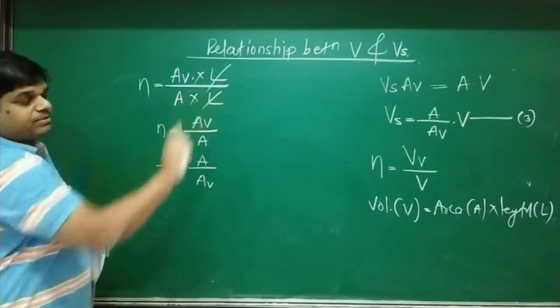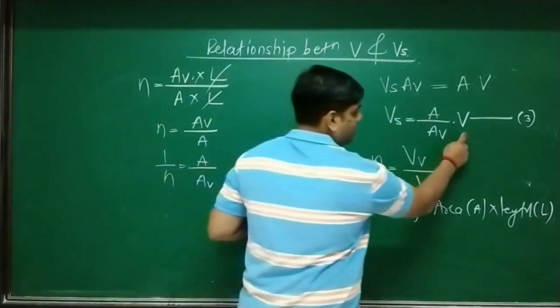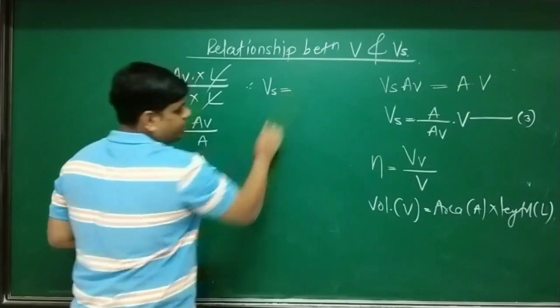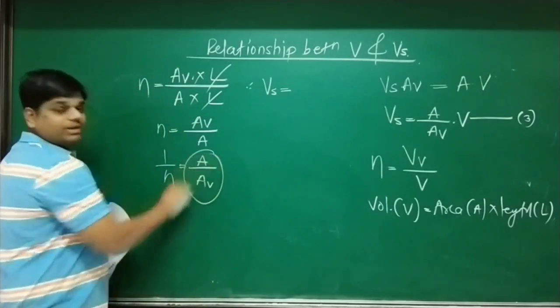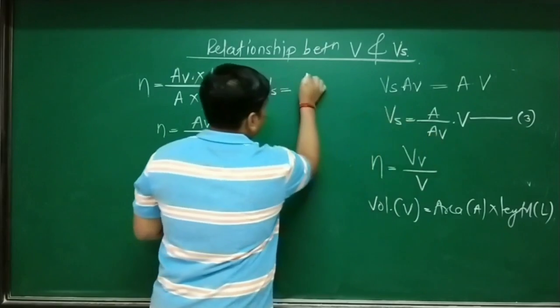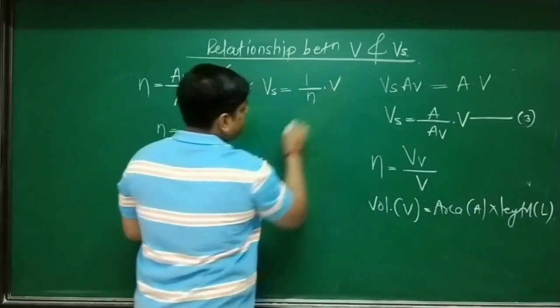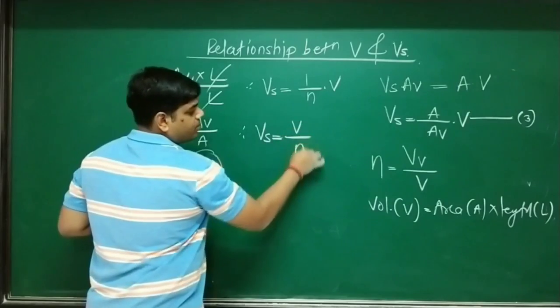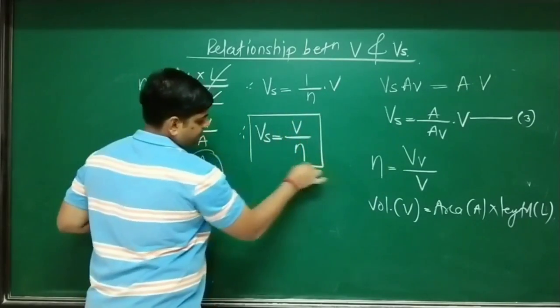Now observe equation number 3. Over here we have A upon Av. Therefore Vs is equal to, for this A upon Av, I am going to replace 1 upon n here. So 1 upon n into V. So finally Vs is equal to V upon porosity.